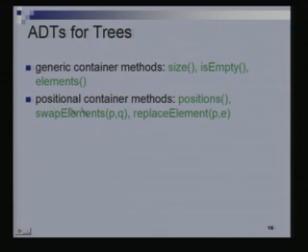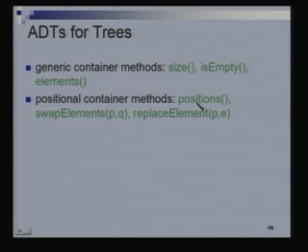You can have position based container methods, the kind we saw for the list or the sequence data type. So, swap elements p and q, where I specify 2 positions p and q. Think of the positions as references into the tree, except that using the position data type I am not able to access anything else but the element sitting at that position.